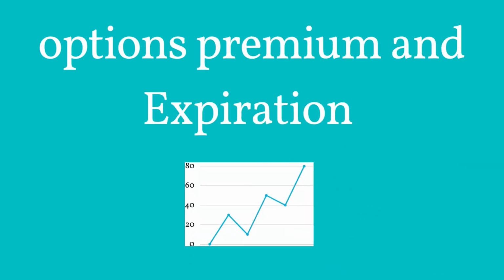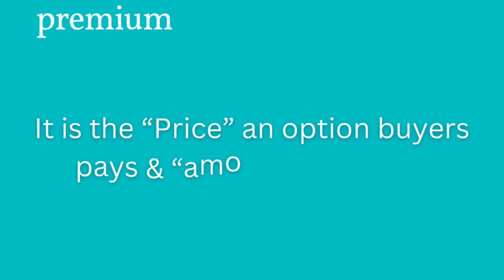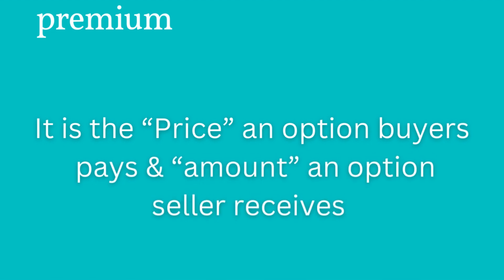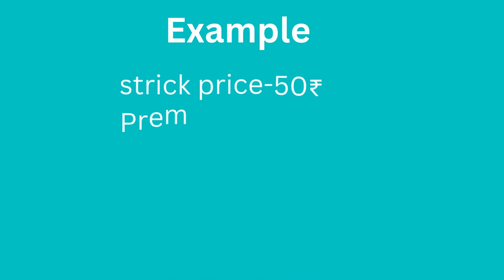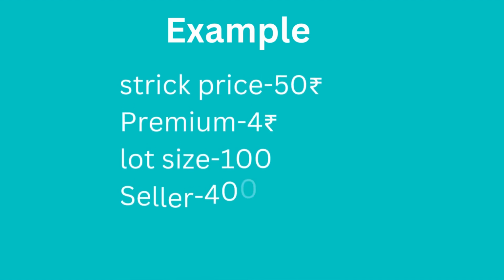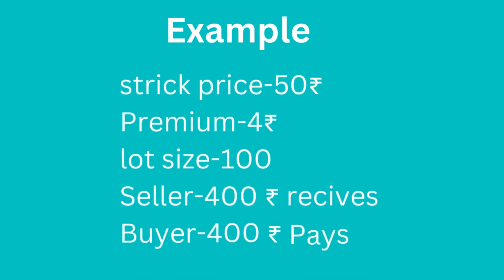Options premium and expiration. Premium. It is the price that an option buyer pays and the amount an option seller receives. For example, an investor decides to buy a call option for a stock. At a strike of 50 rupees, the investor gets offered that call for a premium of 4 rupees.